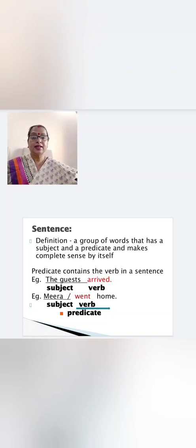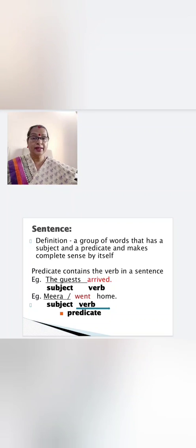The guest arrived. What is the subject in this sentence? The guest. And what is the verb? Arrived. So it is a sentence. Then the next sentence, let us see. Meera went home. What is the subject? Meera. And verb? Went. So went home is the predicate.